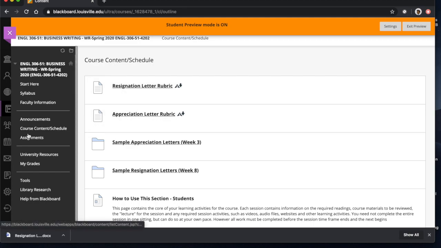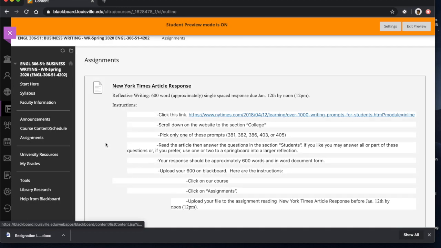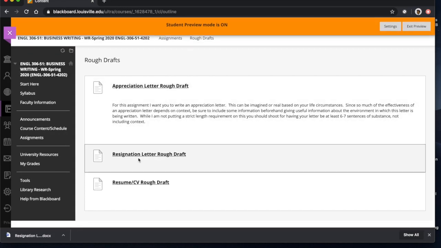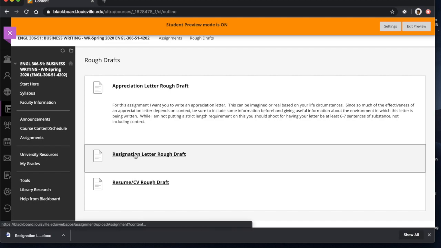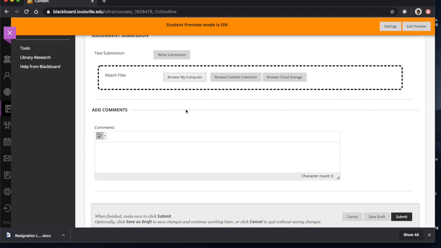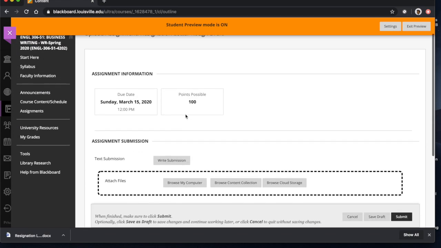Essentially, you'll go to Assignments right here. And if you go to Rough Drafts, Resignation Letter Rough Draft, just upload it right there. Click on this, browse my computer, upload it, and that will do.